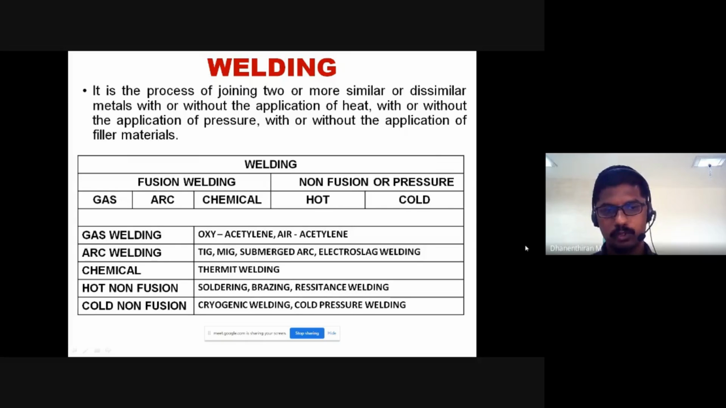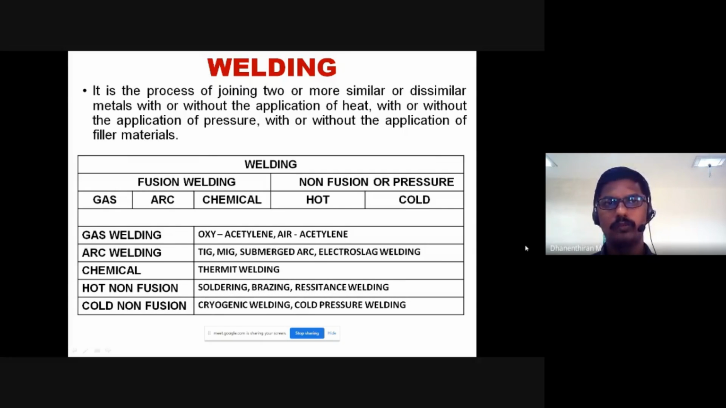Next one is hot non-fusion welding. In hot non-fusion welding, at below average temperature, there is soldering, brazing, or resistance welding, which come under hot non-fusion welding. Here we use electrical current as the major medium. In cold non-fusion welding, there is cryogenic welding and cold pressure welding.